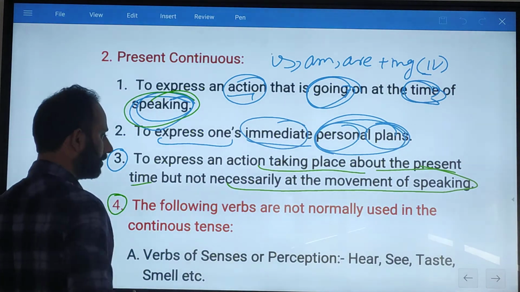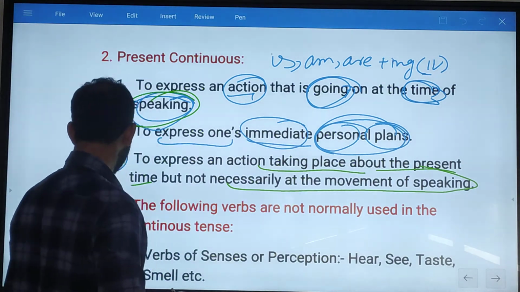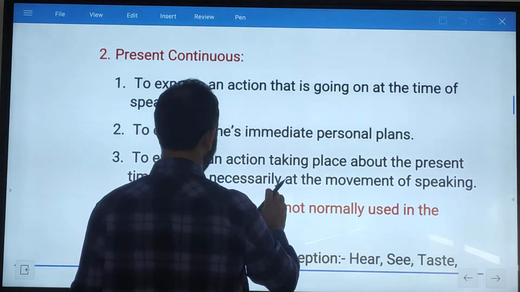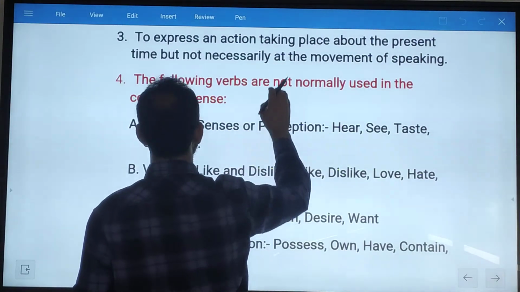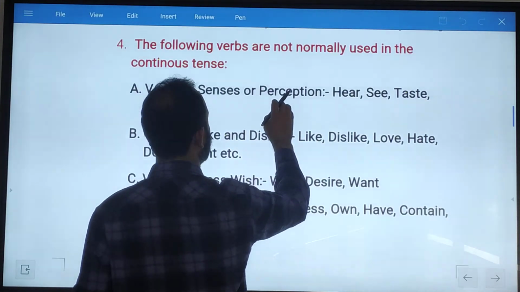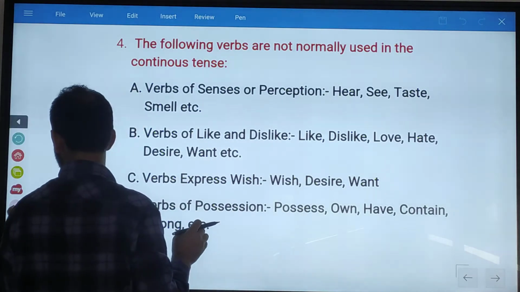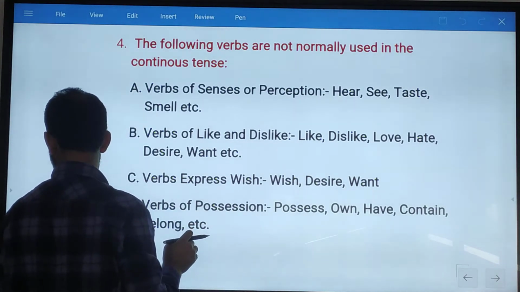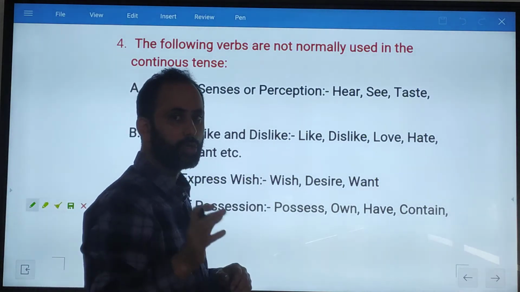Fourth one is very, very important. Here you have to remember that sometimes we do not use the present continuous.